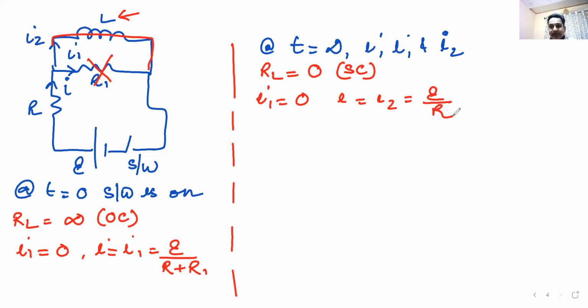Do we understand this, everyone? After a long time, inductor behaves as a short circuit. There is no current going in the upper branch. So the current in the upper branch and current in the main branch is same, E divided by R.